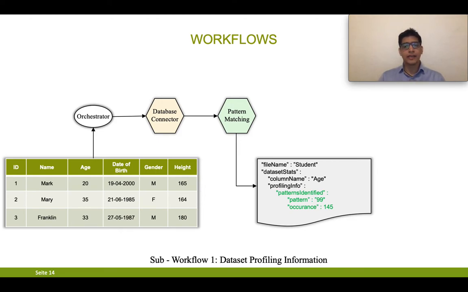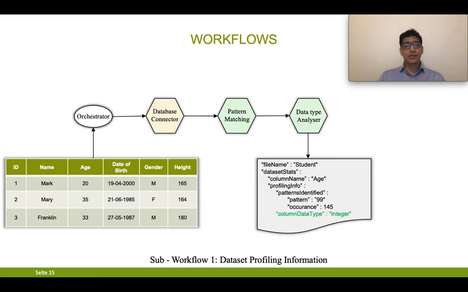We can see in green, the pattern is 99, that means it's 2-digit, and the occurrence is 145. It can have 999, 3-digit, with some occurrence, then 1-digit with some occurrence. In this way, it will find out the patterns and their occurrences.